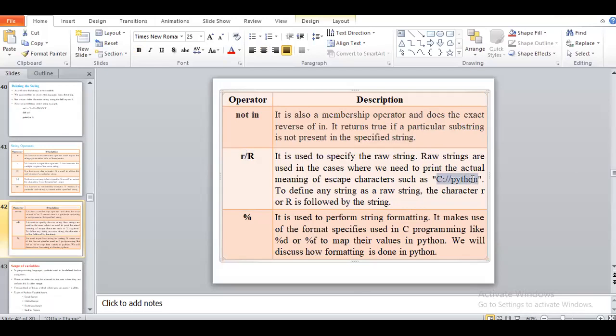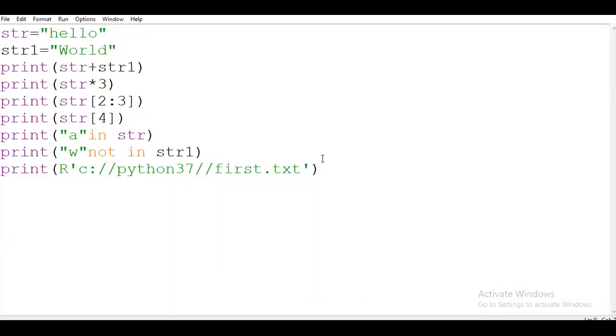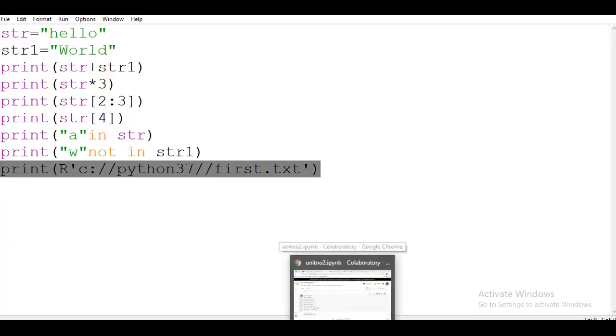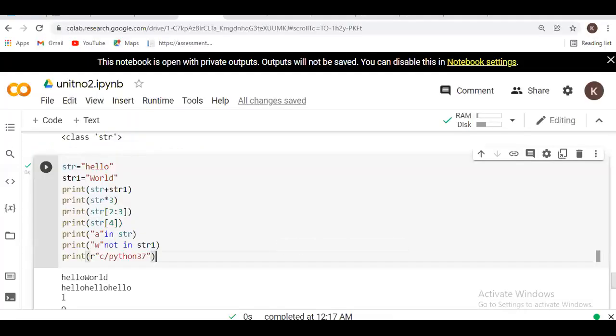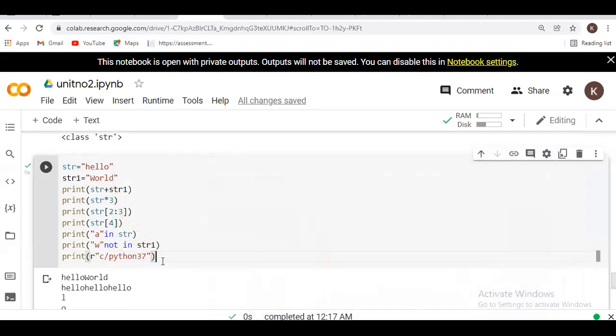Actually, the representation will change, but you have to try this operation in your system, because here I have, I think, version 3 point something 6. So I think that's why it will not work. But if we are taking this string with r or small r or capital R, the representation of this will sometimes be rearranged.